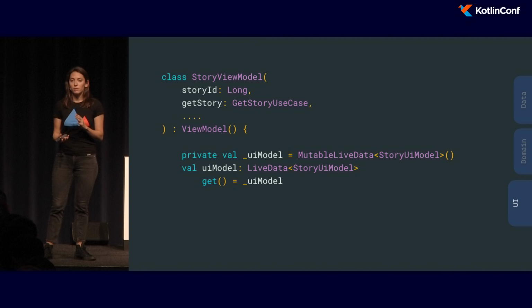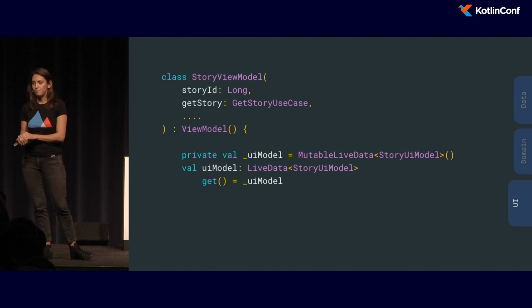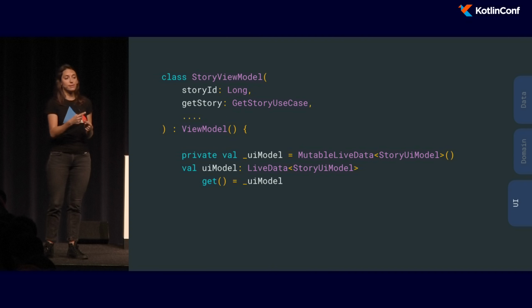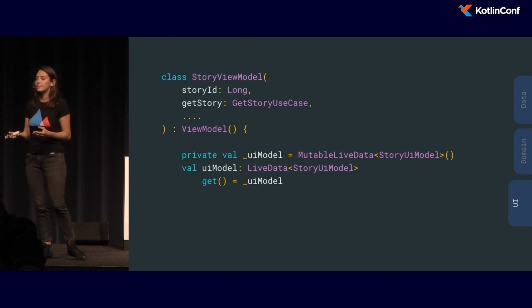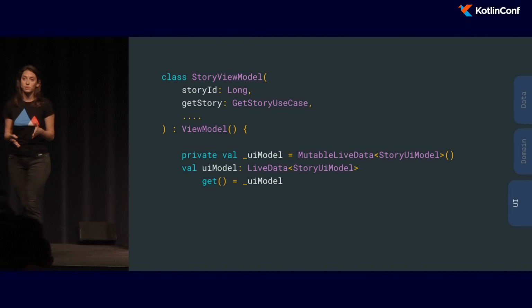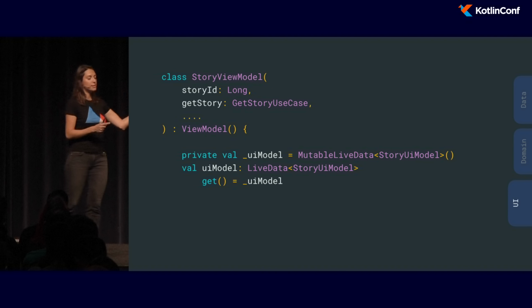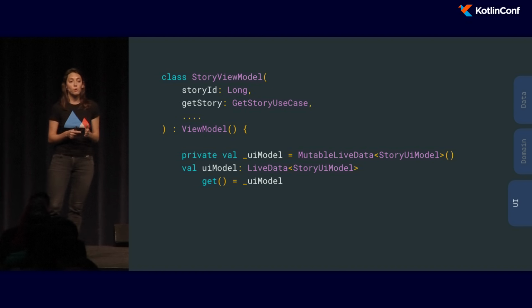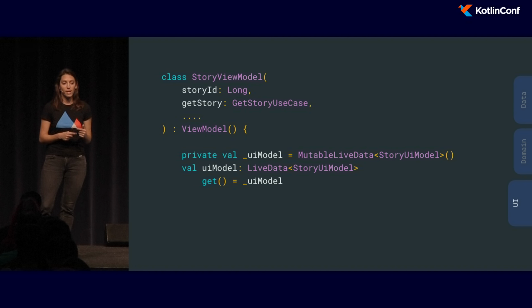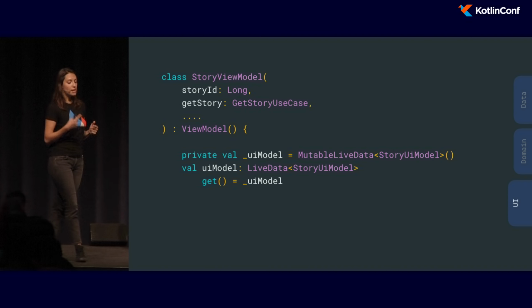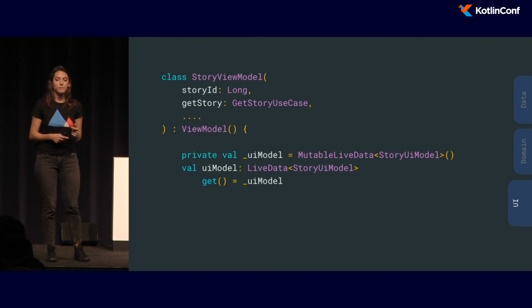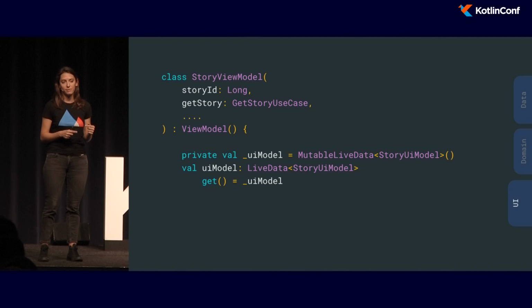In the view model, we would expose the UI model via live data. But in order to actually set the values on a live data, you would need to work with a mutable live data, because this is the class that has the set and post value functions. But because we didn't want the activity that uses this view model to also be able to modify this, we decided to use a backing property of type mutable live data and only expose a live data.